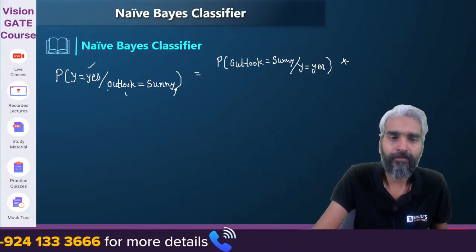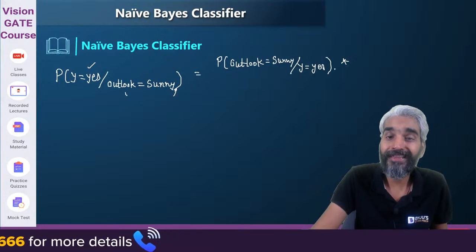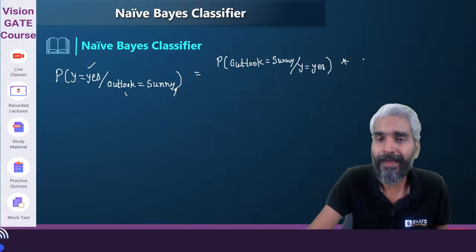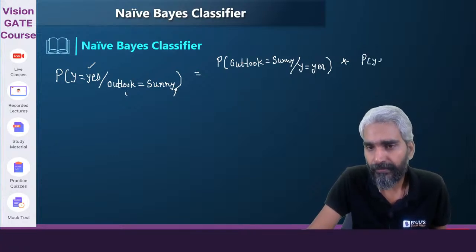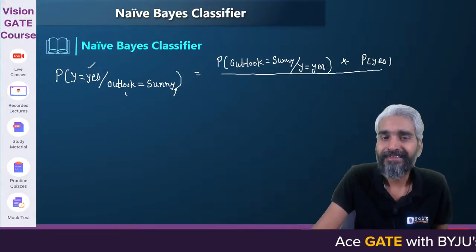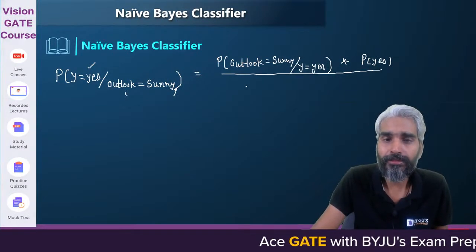So sir, probability of outlook equals sunny given y equals yes, multiplied by probability of yes, divided by probability that outlook equals sunny.